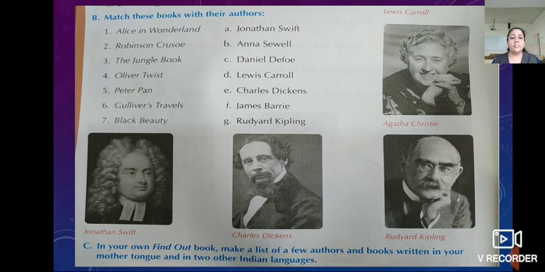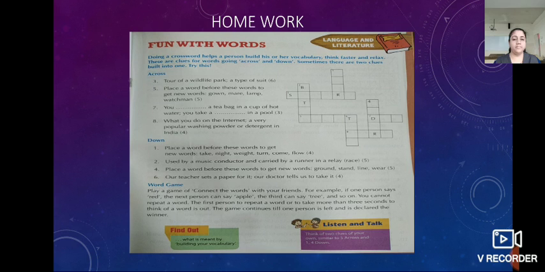Very good. So please, from the textbook page number 36, solve question number C, and from page number 37, solve this puzzle, play the word game, and listen and talk. Also this activity you have to complete.